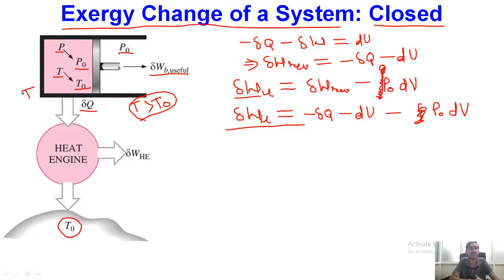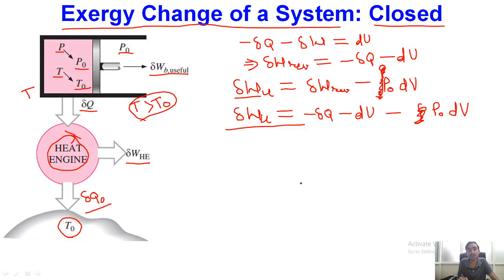Because we have the available heat at two different temperatures, we can employ one reversible heat engine between these two temperature limits. This reversible heat engine takes this delta Q amount of heat, gives us, say, delta W HE amount of work, and rejects some amount of heat delta Q naught.